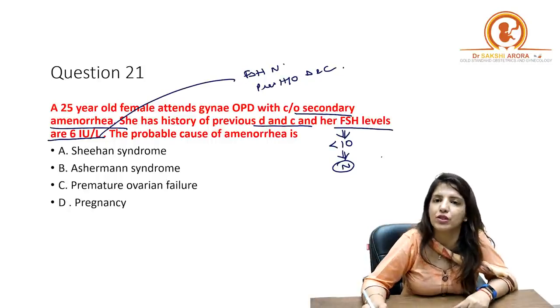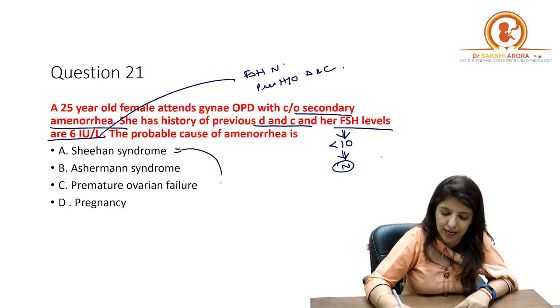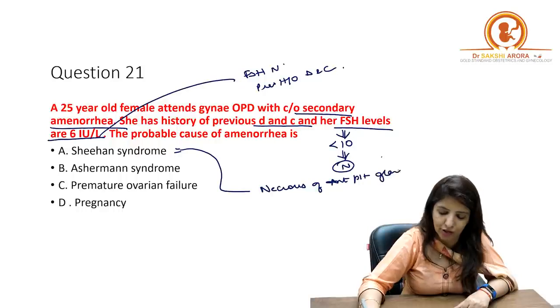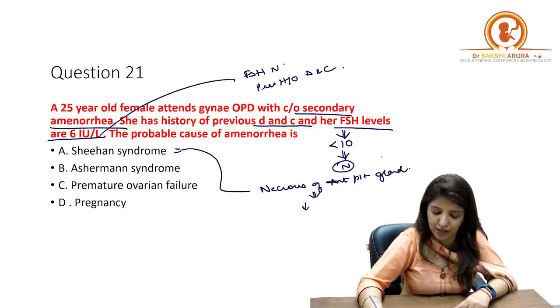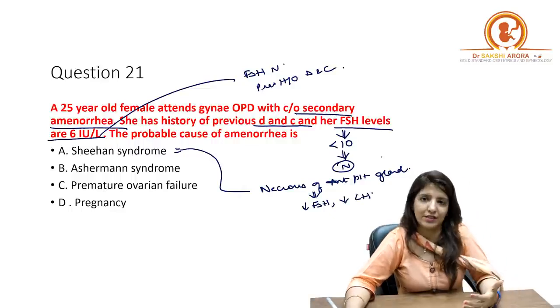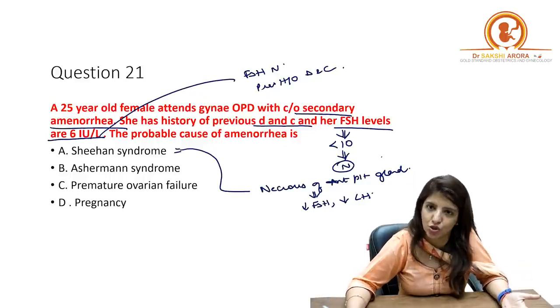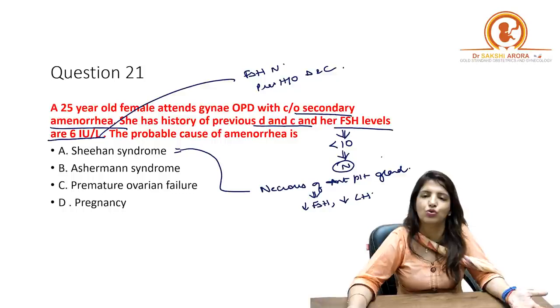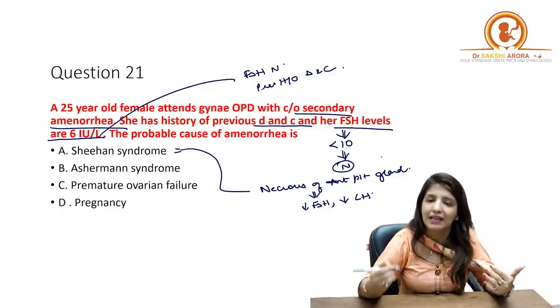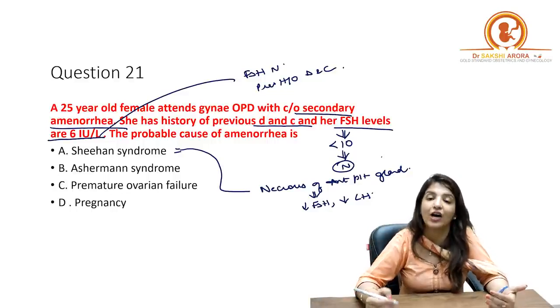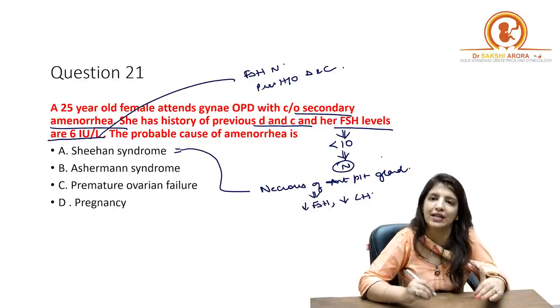The first option which was given to you was Sheehan syndrome. In Sheehan syndrome, there is necrosis of the anterior pituitary gland. Now, because there is necrosis of the anterior pituitary gland, the levels of FSH will decrease and the levels of LH will decrease, right? So, postpartum necrosis of anterior pituitary gland, that is what is Sheehan syndrome. And if anterior pituitary gland is necrosed, the levels of LH and FSH will be less. Right? And over here the question is saying that the FSH levels are normal, so it cannot be Sheehan syndrome.